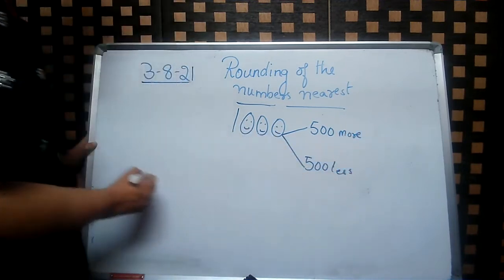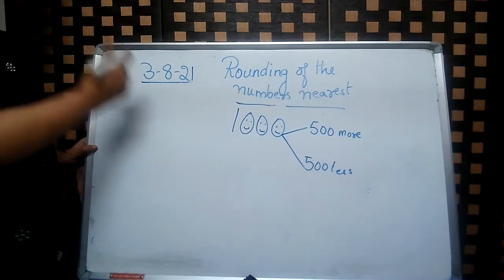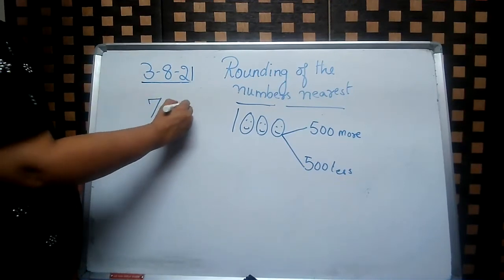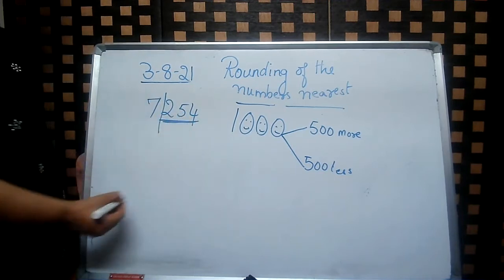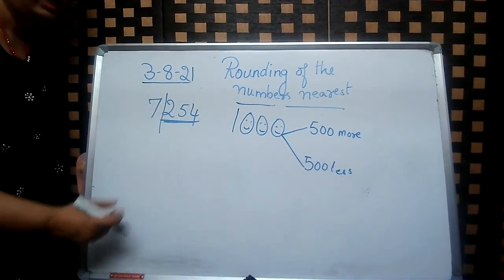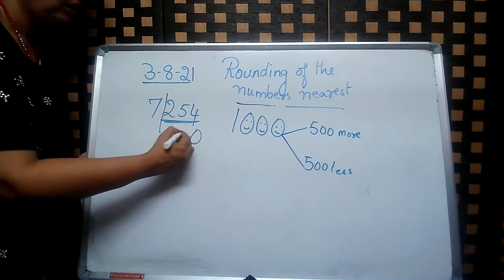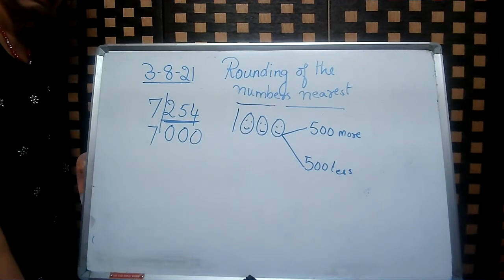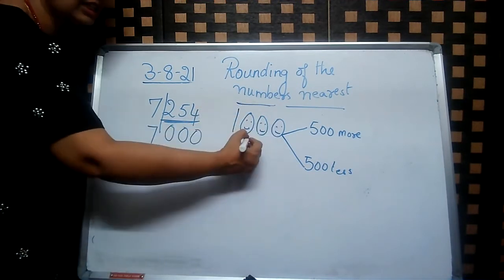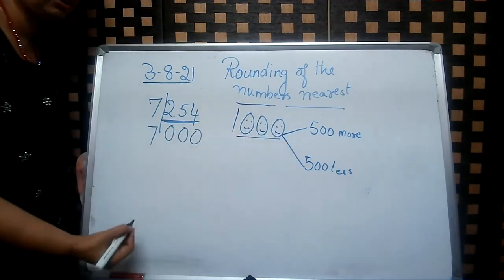But it will have three zeros. For example, 7,254. Is it more than 500 or less than 500? Less than 500. 7,000. Okay, three zeros because 1,000 has three zeros.